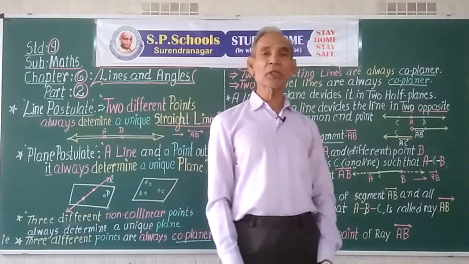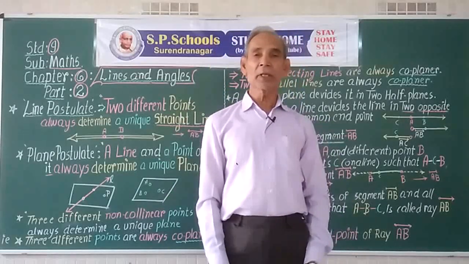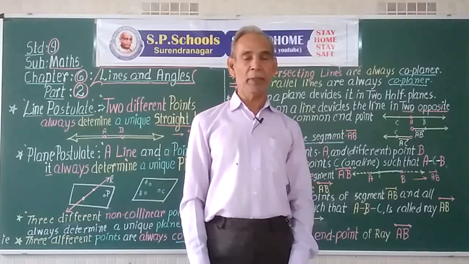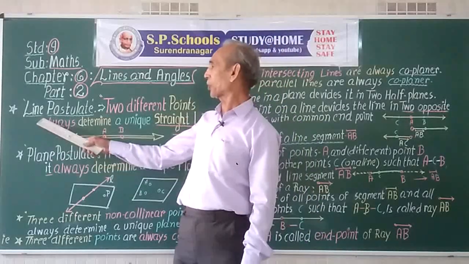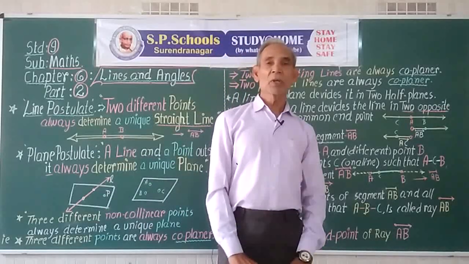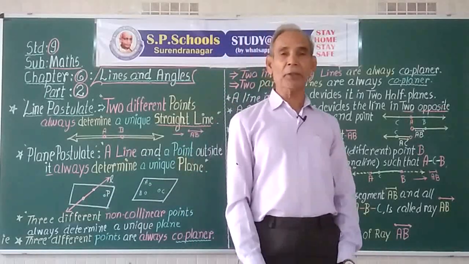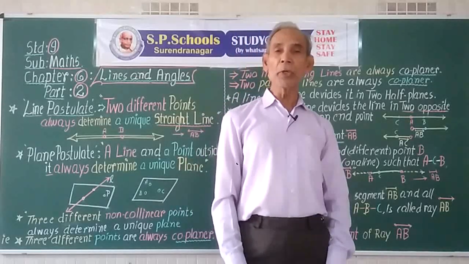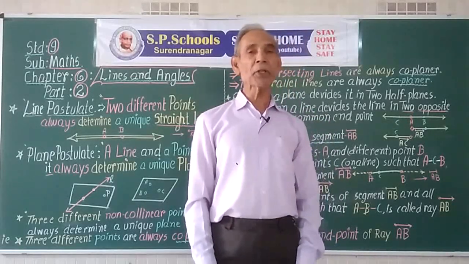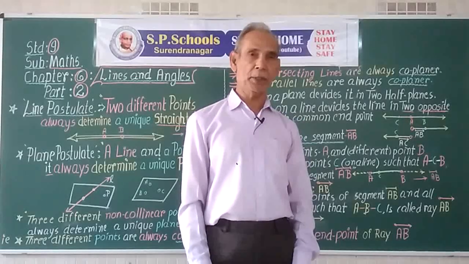In all cases, some facts remain true forever. The mathematicians term them postulates. A postulate is a fact that cannot be proved, but it remains true for always.